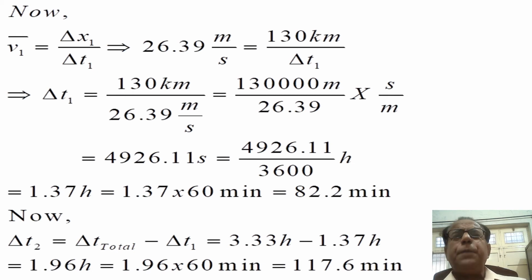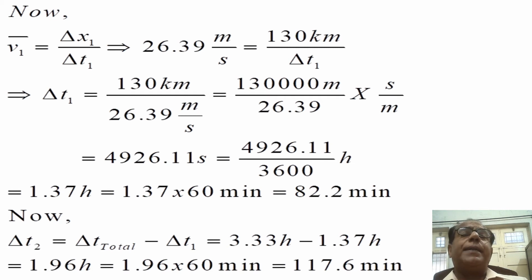So delta t1 alternatively becomes equal to 82.2 minutes. Delta t1 is equal to 4926.11 seconds, or 1.37 hours, or 82.2 minutes.